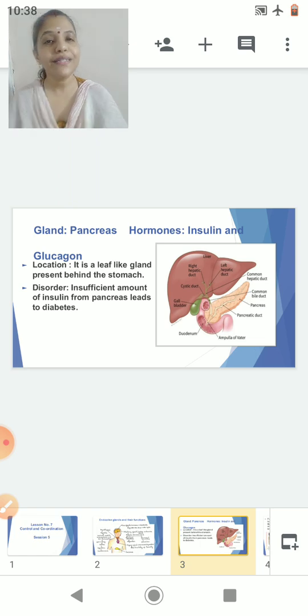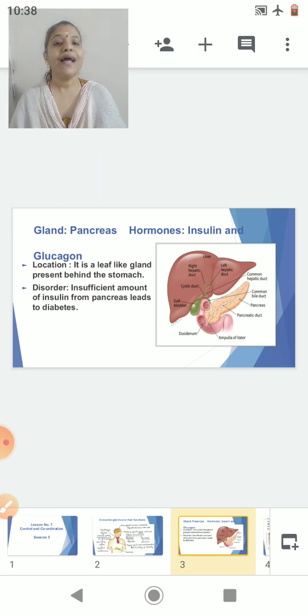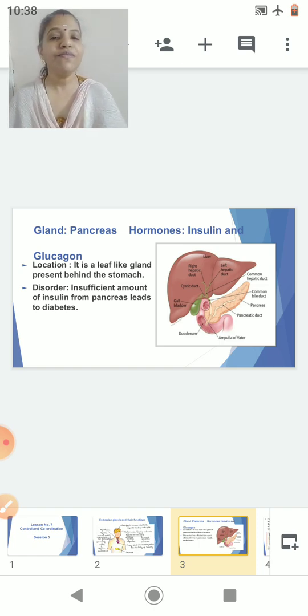Now the next gland we are going to study is the pancreas. Which are the hormones secreted by the pancreas? The pancreas secretes two hormones. One is insulin and the other is glucagon. Now first we will see the location of this pancreas.